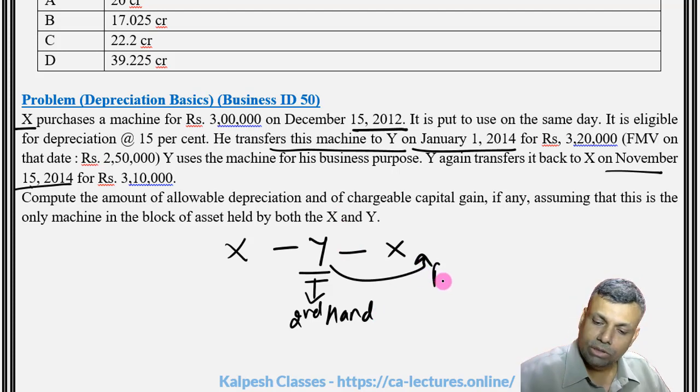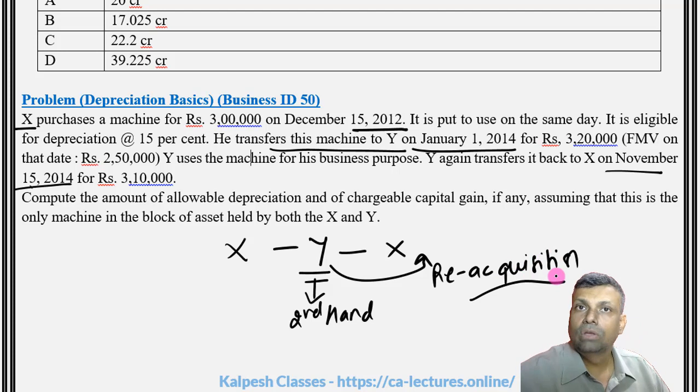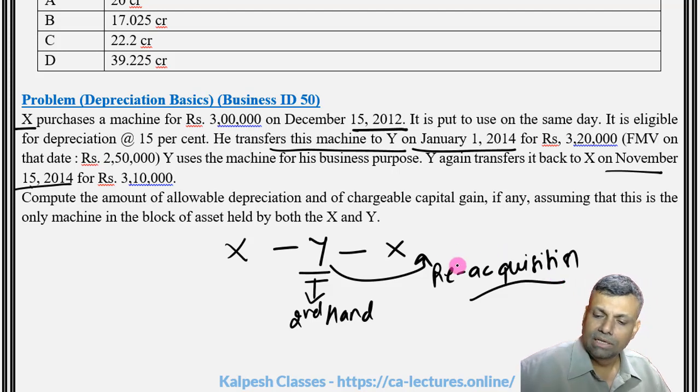Thereafter, when the asset goes back into the hands of Mr. X, that is a situation of reacquisition. That means the original owner was my own self. For some period it was sold to someone, and once again for some reason I reacquire that particular asset back. So reacquisition of the asset is one circumstance, and that is again provided under 43(1). Friends, this section 43(1) is a long definition, but I wanted to bring a few of the most valuable things to your notice. Otherwise it is very simple, logical and understandable.